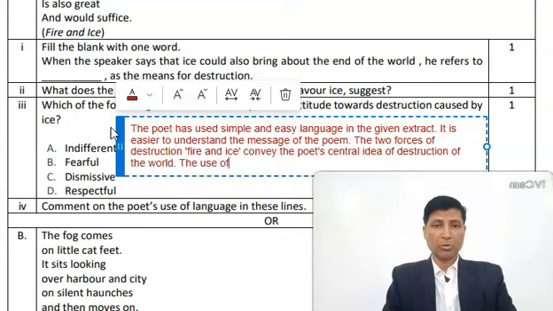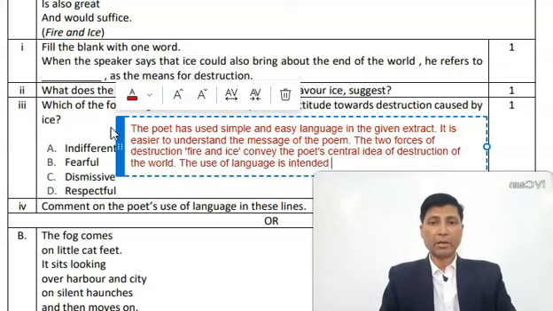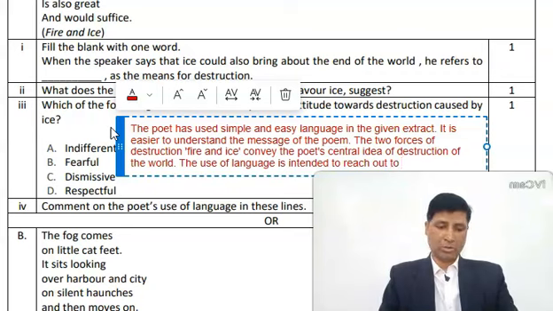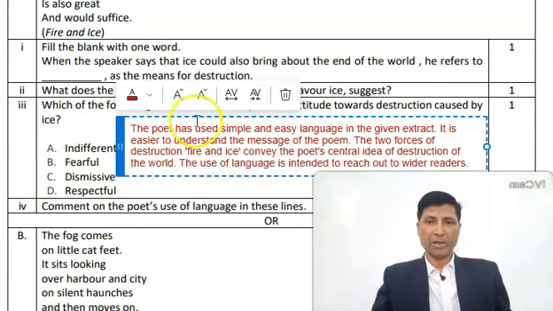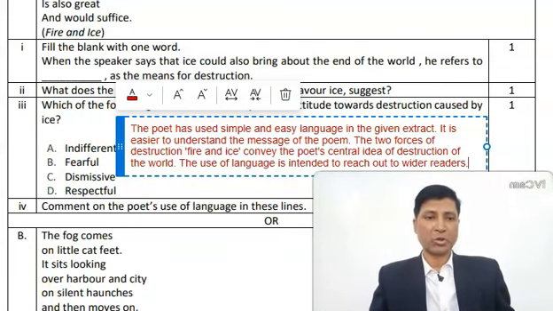The use of language is intended to reach out to a wider reader. So this is how you can comment on the use of language. Write down this answer, and now let us move on to the next question.